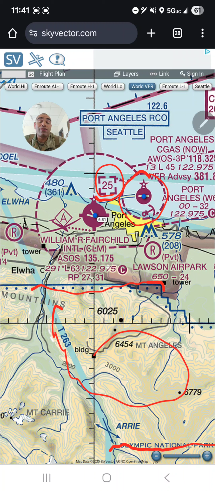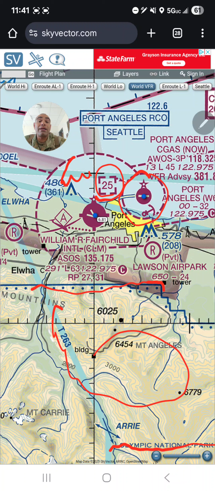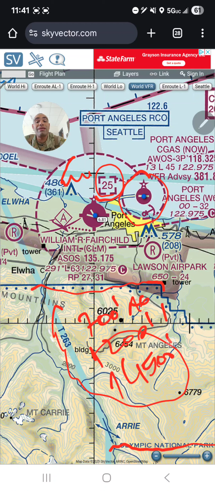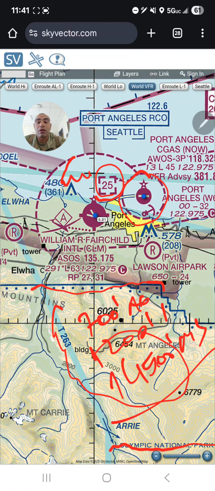Otherwise, the class Echo goes from the surface all the way up to 18,000 feet. It does not include 18,000 because that's when class Alpha starts. However, class Echo can start from 700 feet AGL, 1,200 feet AGL, or 14,500 feet MSL, depending on a couple of criteria, which we will talk about later in a different video.